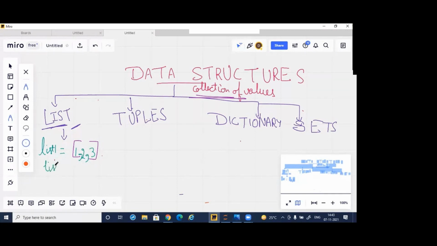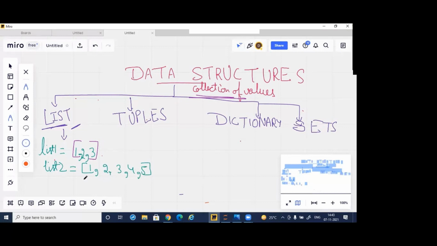Suppose I'm writing list2. This is the name given to the list, then square brackets. I want to give some more data: 1, 2, 3, 4, 5. These are commas here.